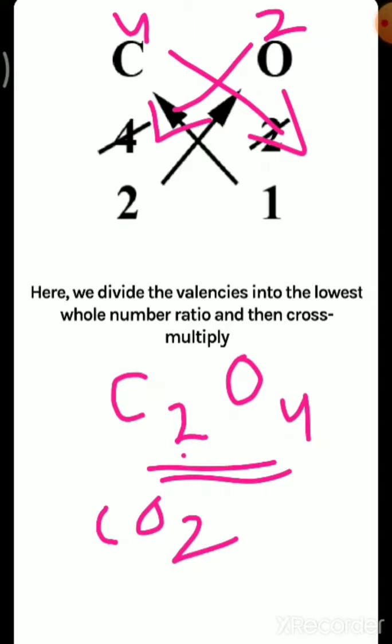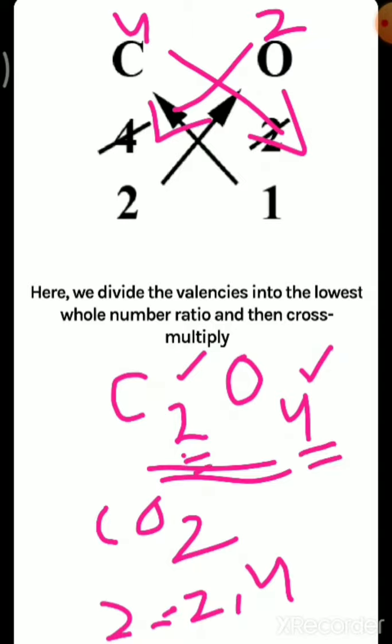Let's clarify the confusion. What we'll do is take the HCF of the two subscripts. We'll take the HCF of 2 and 4. You know the HCF of 2 and 4, what will you get? 2 only. Then we will divide the subscripts by this HCF. What will you get? Okay, I will write it again. Wait.